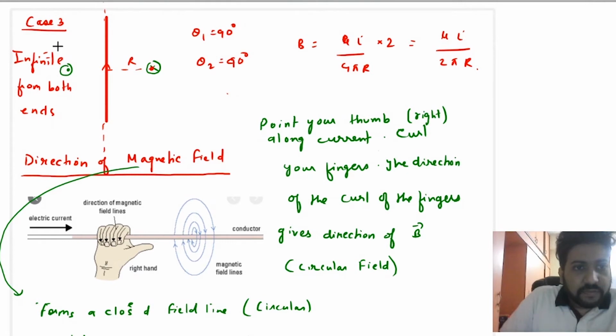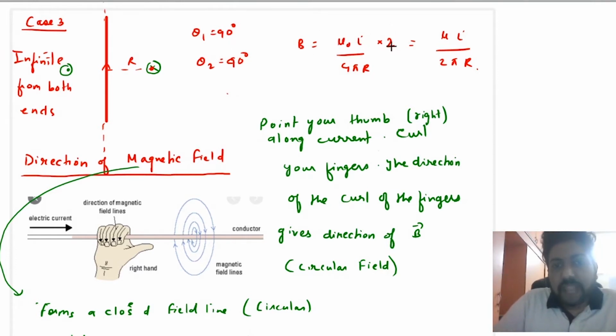Of this formula where both sides are infinite. When both sides are infinite, in that case you will see that theta 1 is 90, theta 2 is also 90. So if theta 1 is 90, theta 2 is also 90. In that case, the magnetic field will become mu naught I upon 4 pi r into sine 90 plus sine 90, that is 1 plus 1, that is 2. So the formula will become mu naught I upon 2 pi r. So this is the most important formula among all the cases.